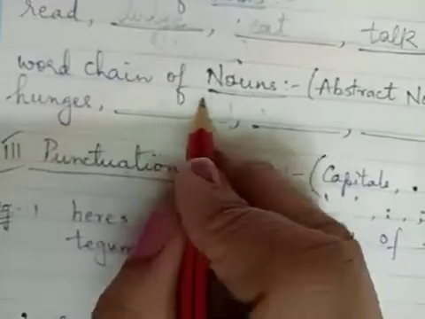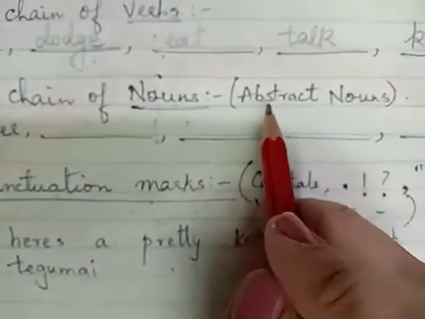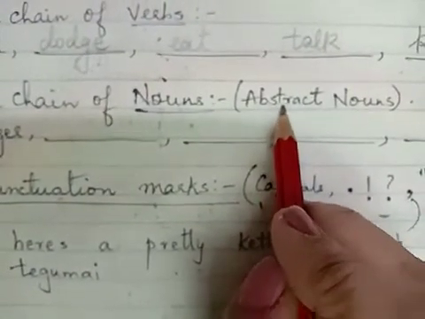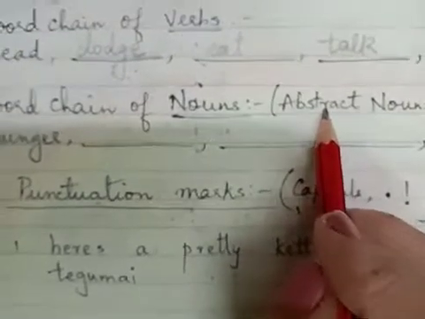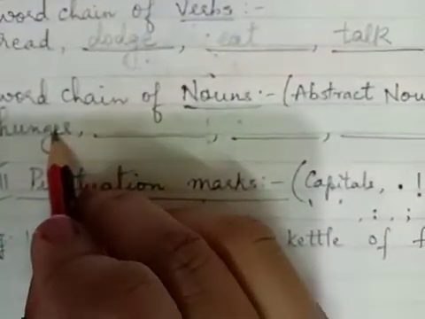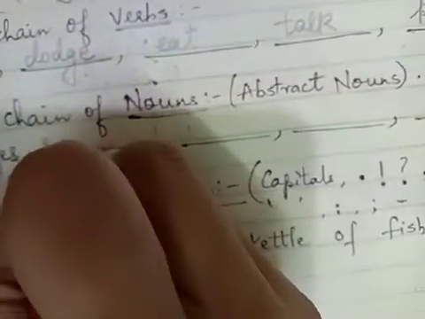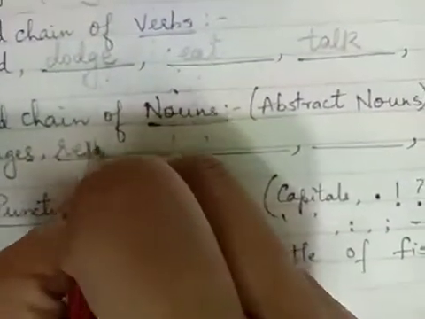Now your word chain of nouns. It is not just any noun. You cannot write proper or common nouns. You have to write abstract nouns only. Okay. Now hunger is an abstract noun. You cannot see hunger. It's ending with an R. So here we'll write responsibility.